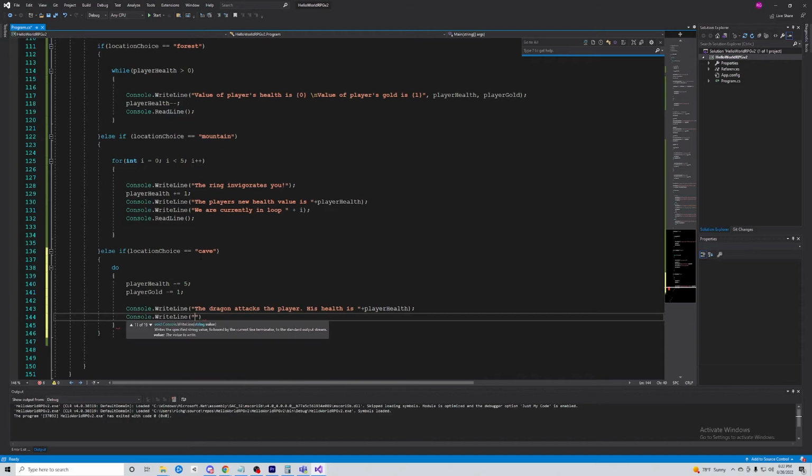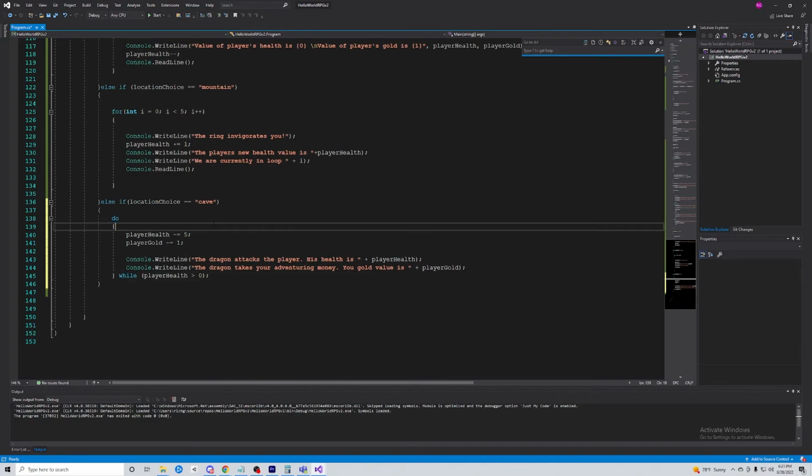And then we can also write the dragon takes your adventuring money. And we can say, your gold value is, and we can print the player gold. And we can say, while the player health is greater than 0,